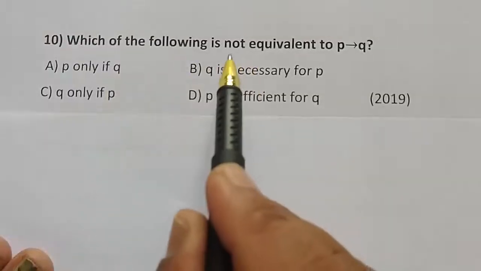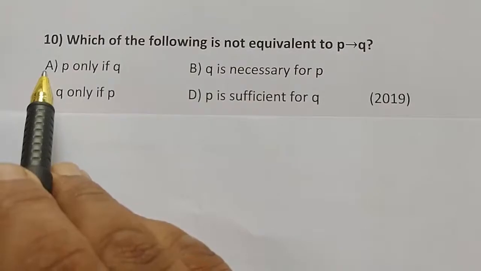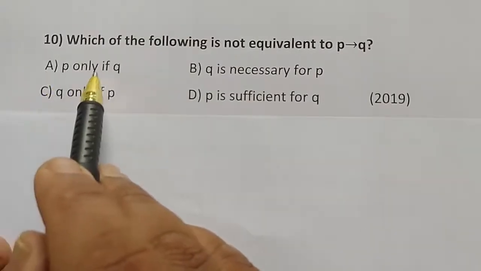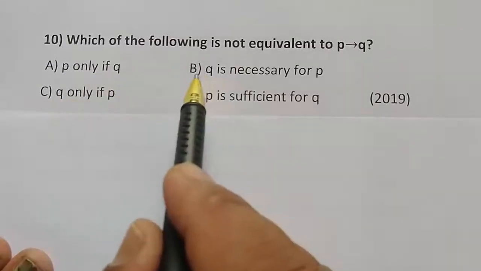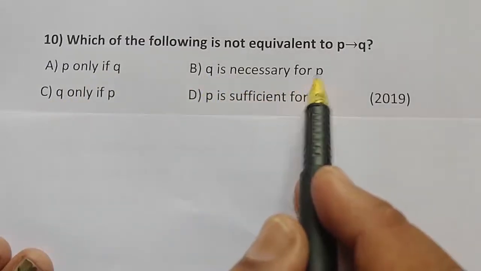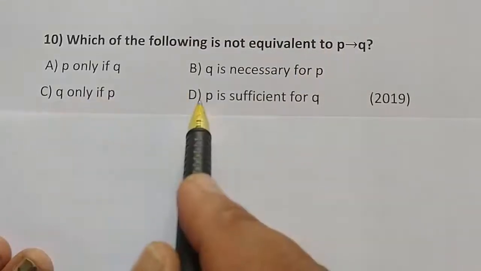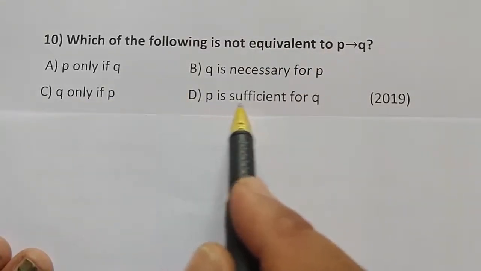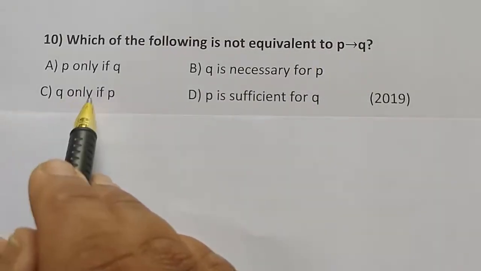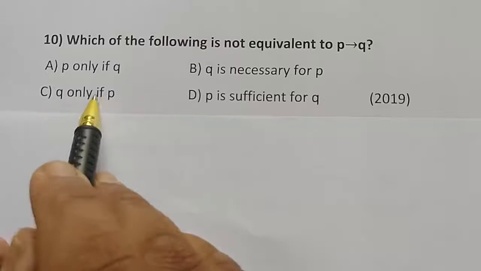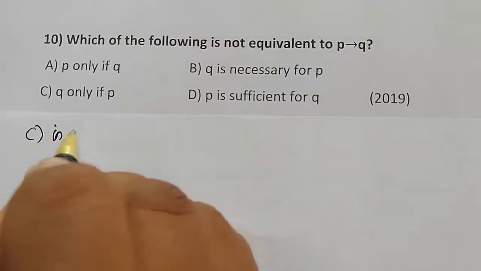Which of the following is not equivalent to P implies Q? Option A, P only if Q, is equivalent. Option B, Q is necessary for P, is also equivalent to this. D, P is sufficient for Q, is also equivalent. And option C, Q only if P, is not equivalent, and therefore C is the correct answer.